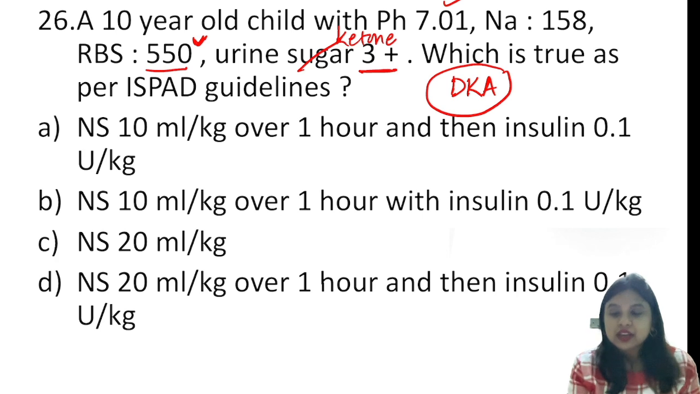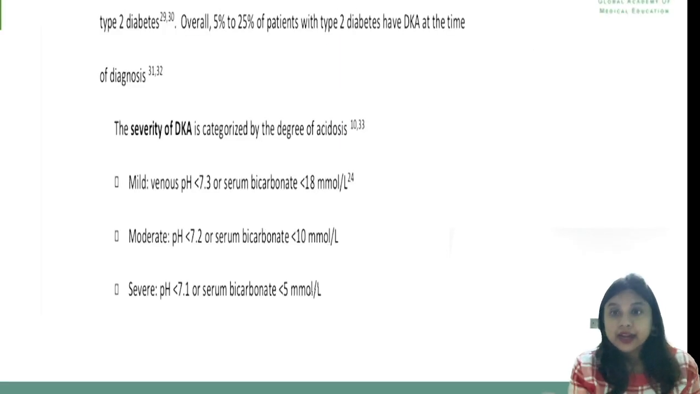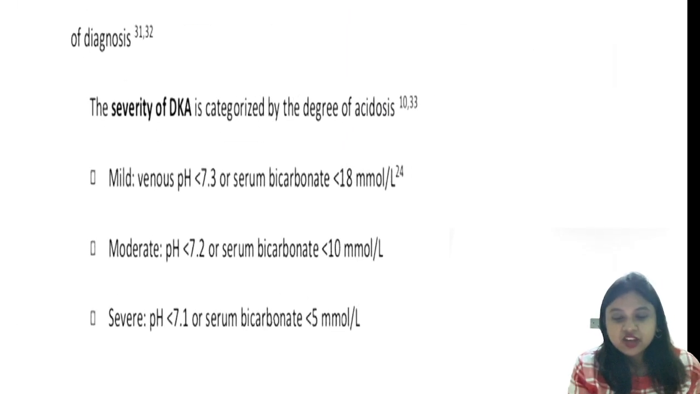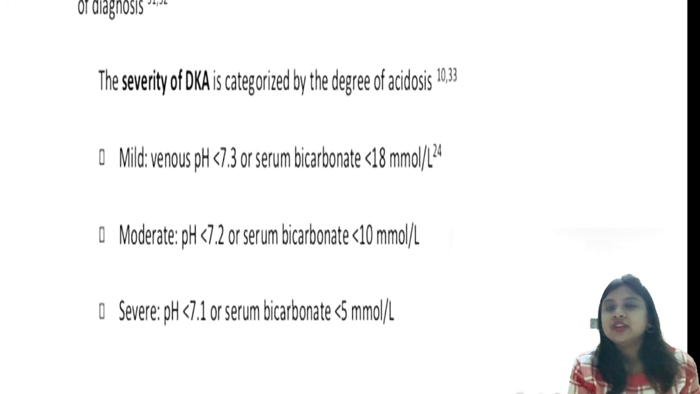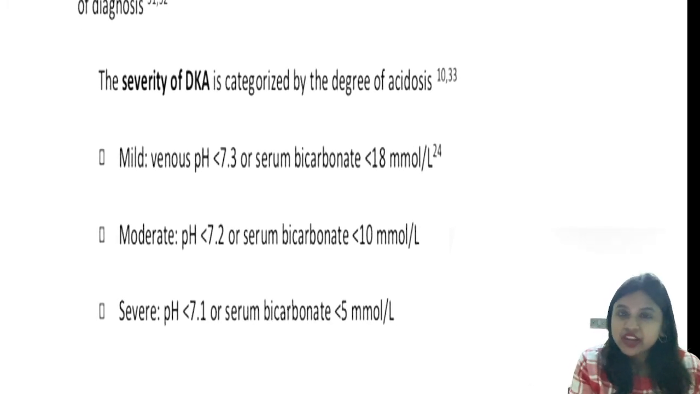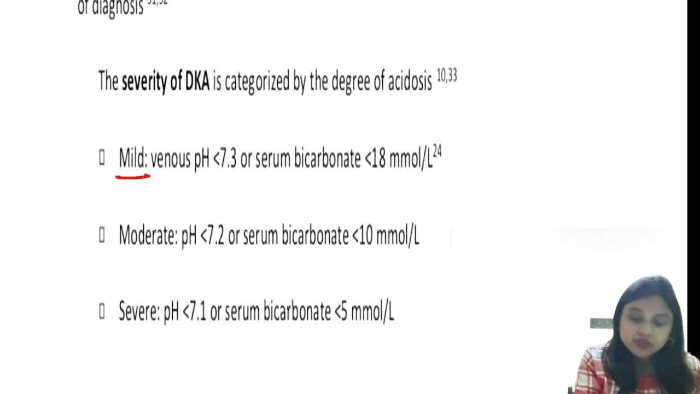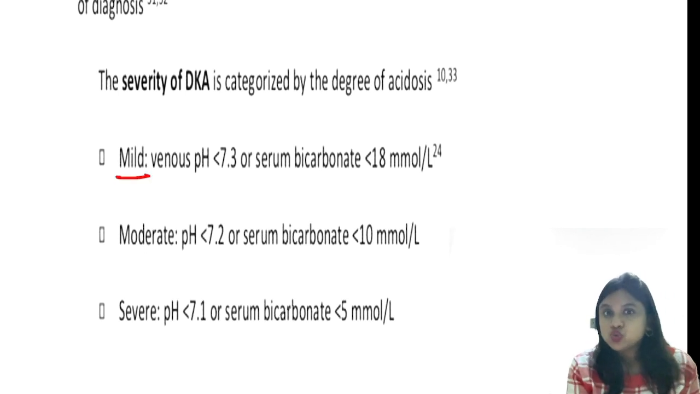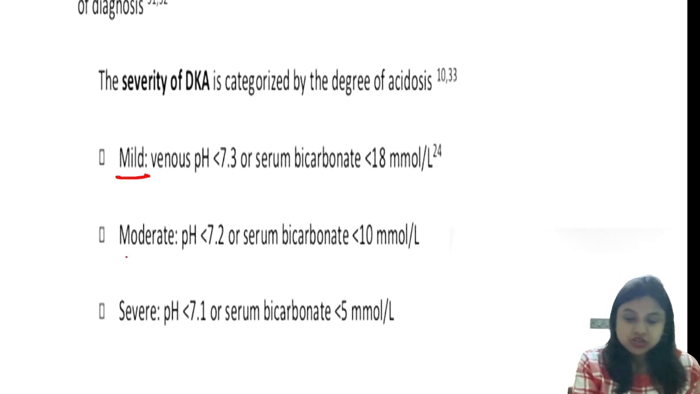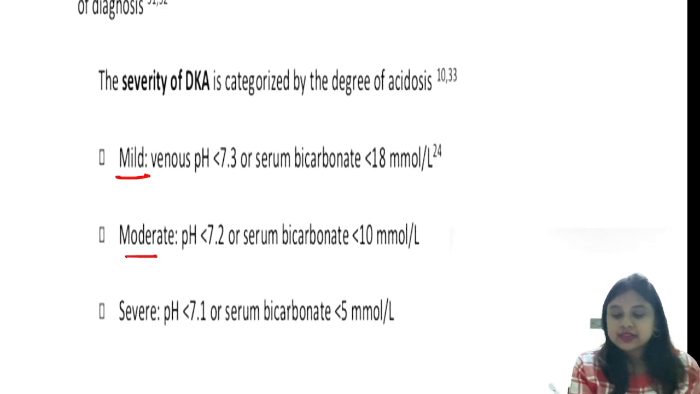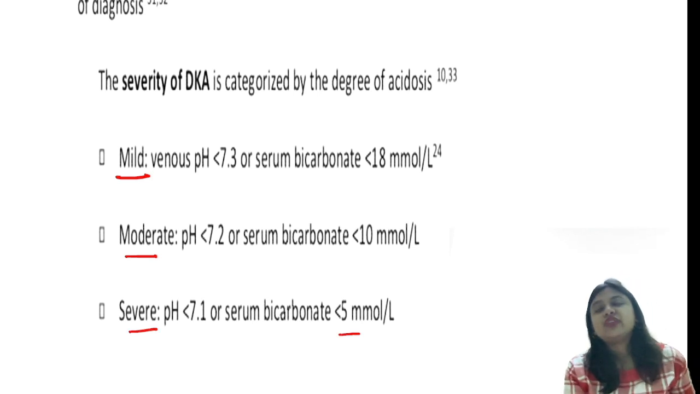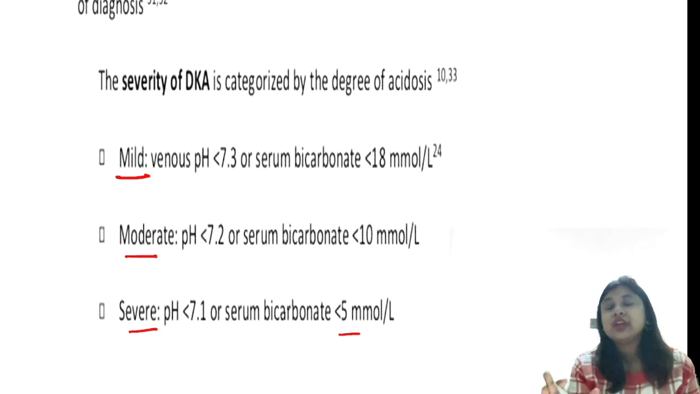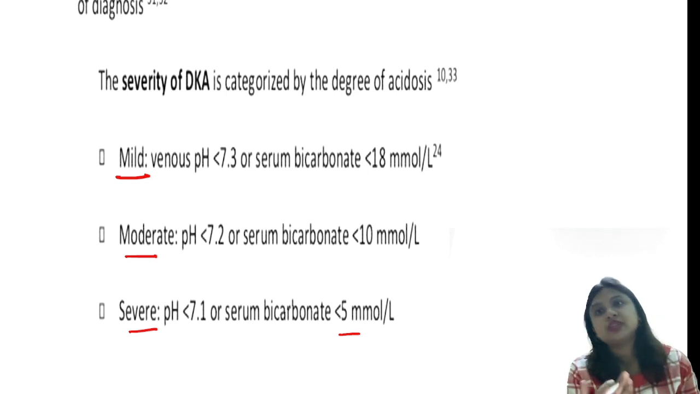So let us just see a screenshot from the ISPAD guideline itself. The severity of DKA is categorized by the degree of acidosis. A venous pH less than 7.3 and a bicarb of less than 18 is mild. If it is less than 7.2 and bicarb less than 10, it is moderate. Whereas if it is pH less than 7.1 or bicarb less than 5, it is severe. Whenever it is severe DKA, we consider it to be 10% dehydrated.